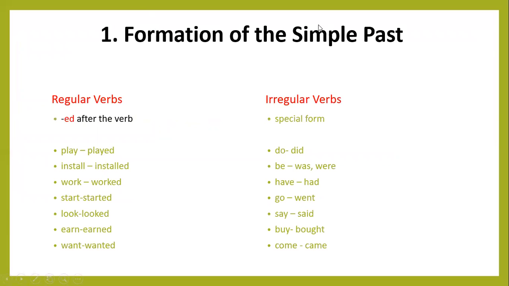So first is the formation of simple past with regular verbs: ed after the verb. Here: play, played; install, installed; work, worked; start, started; look, looked; earn, earned; want, wanted. Irregular verbs have a special form: do, did, done; be, was, were; have, had; go, went, gone; say, said, said; buy, bought, bought; come, came, come. Okay, here are the irregular verbs.